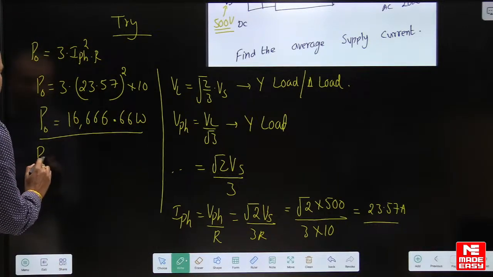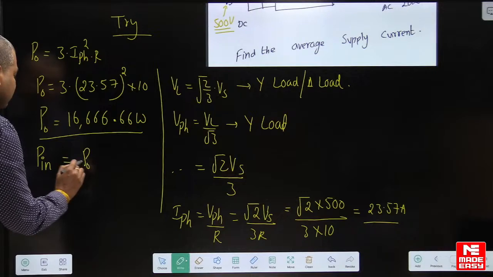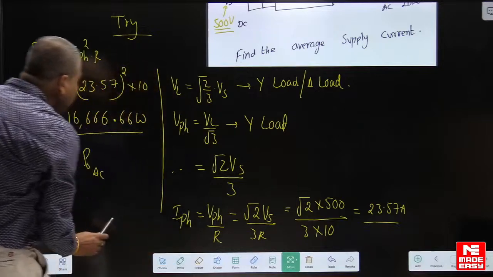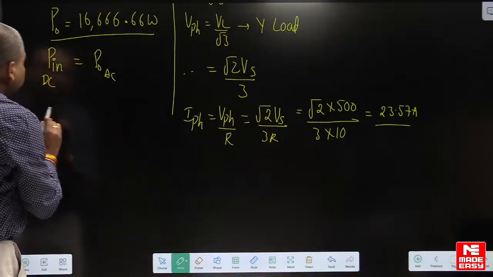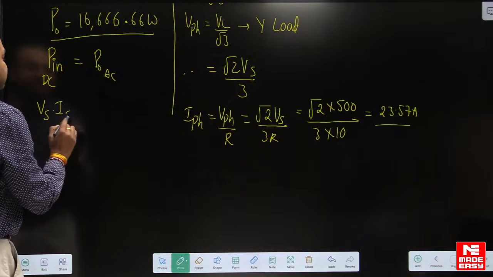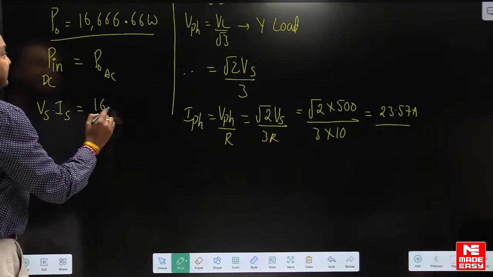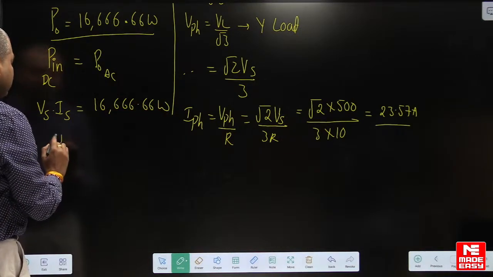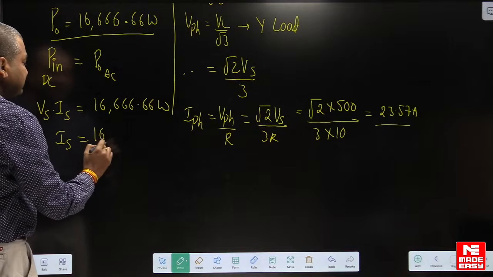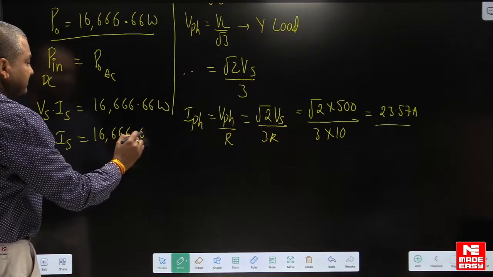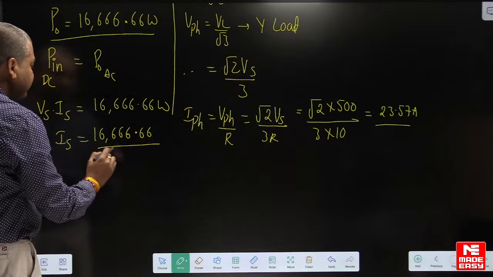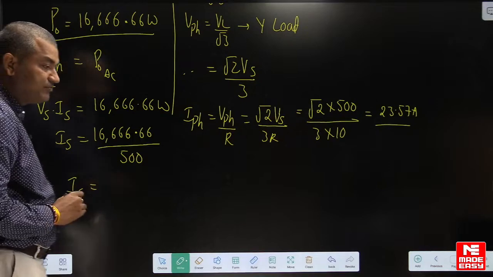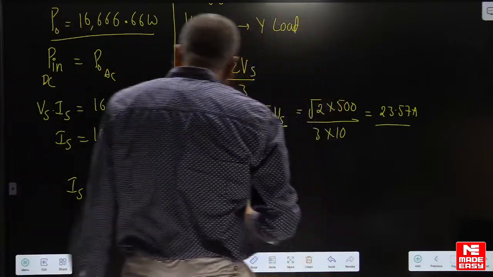Now how to find the input power on the DC side? This is the power balance, this is the DC side and this is the AC side. When you calculate the power on the DC side, Vs into Is, this is the power on the DC side. This is the output power. So the supply current average is output power divided by Vs, which is 500 volts. Calculate the supply current, you will get 33.33 amperes.